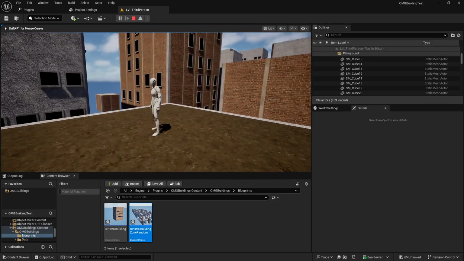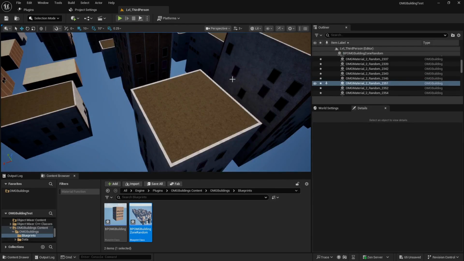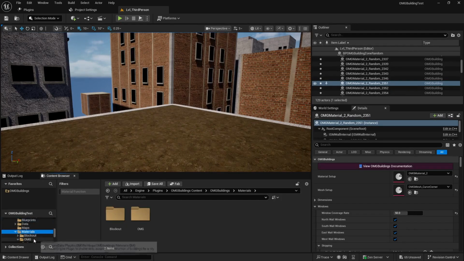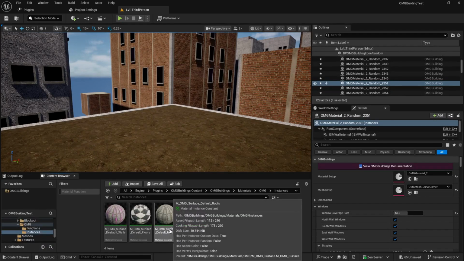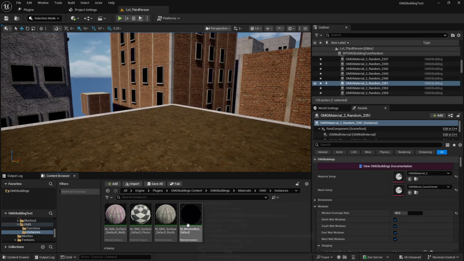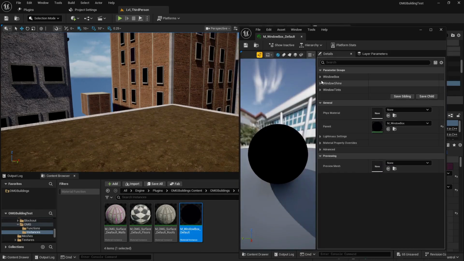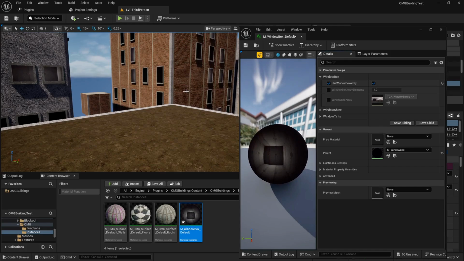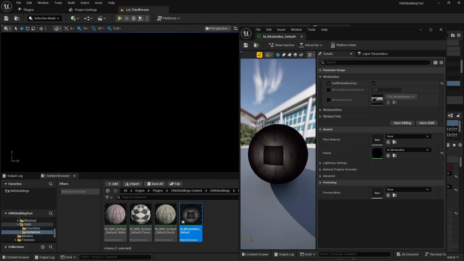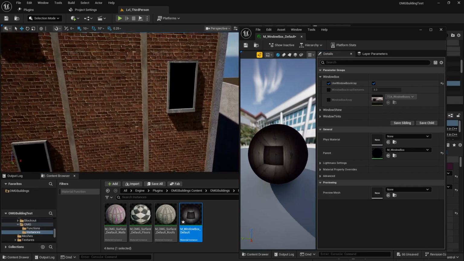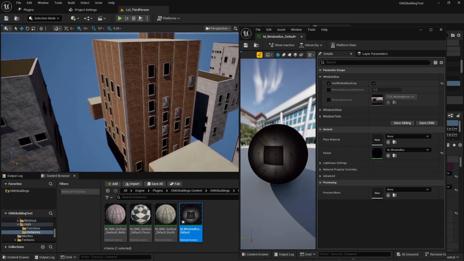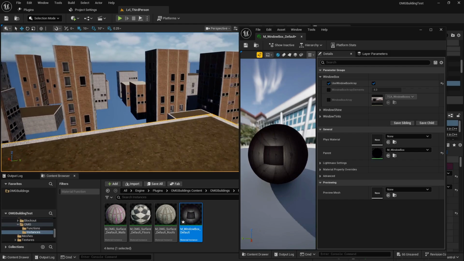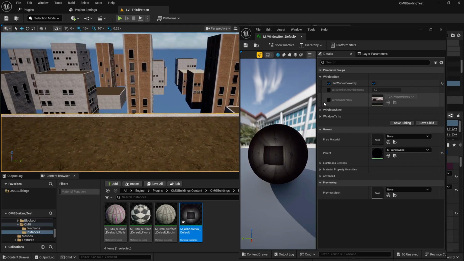I've mentioned this in the previous videos. The windows aren't quite right. They're not showing the internals. So if you were to go to the material instances, you could create your own material instance is what I'd recommend, but this is the one in the plugin for the windows, and you can just flick it on. Now as long as you've disabled the hardware ray tracing as shown in the first tutorial video, then this should work. Otherwise you might get some pretty crazy or missing window meshes.